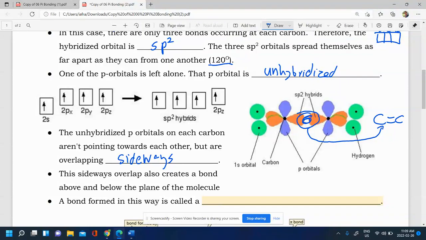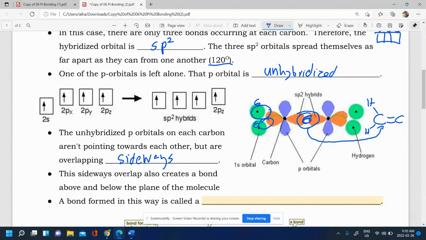Now, here's what I want you to notice. You also have these ones here. This is a hybridized orbital as well. It's going to form a sigma bond between the C and the H, and then same thing here, a sigma bond between the C and the H. So all these sp2s have essentially been used up at this point. So all the orange, the 3 sp2 orbitals that were created, they're going to make all the sigma bonds. And then same thing for the other carbon.